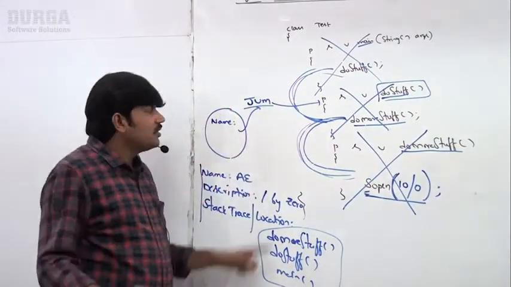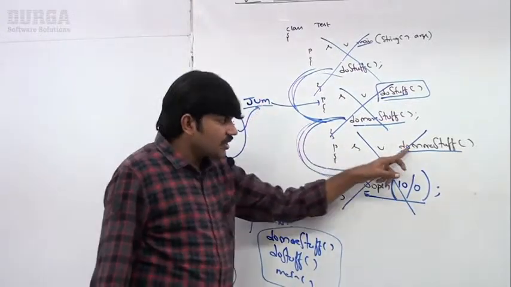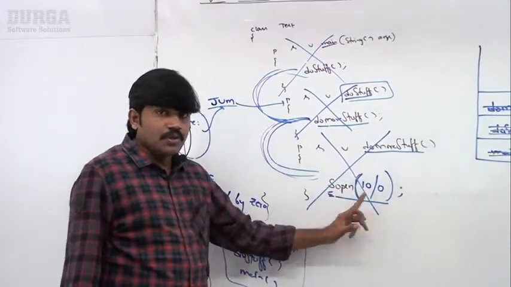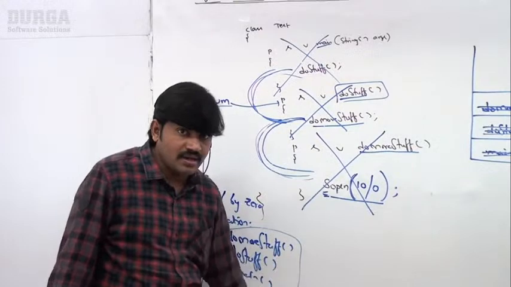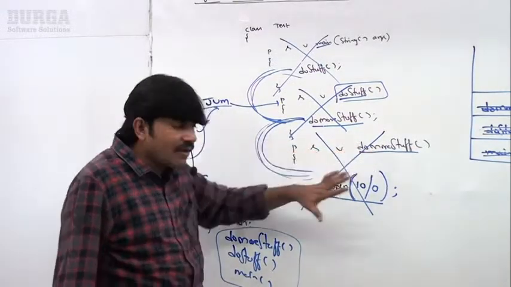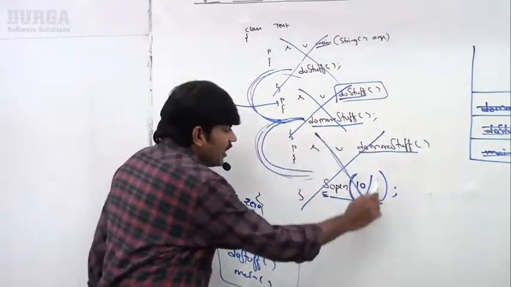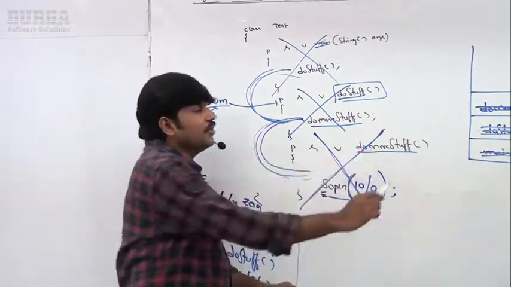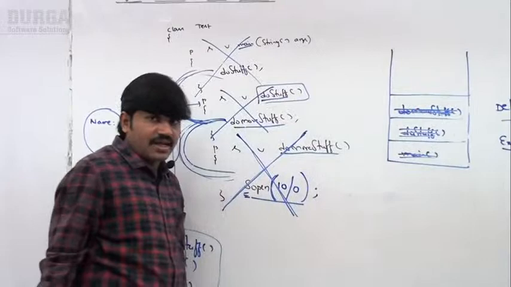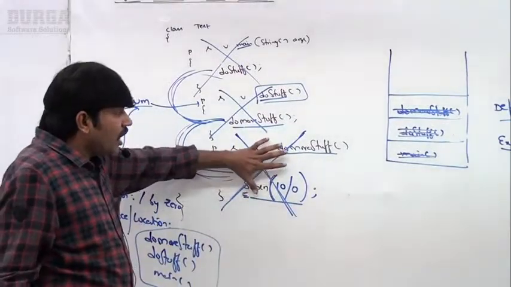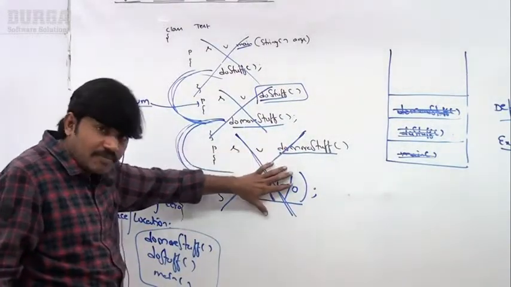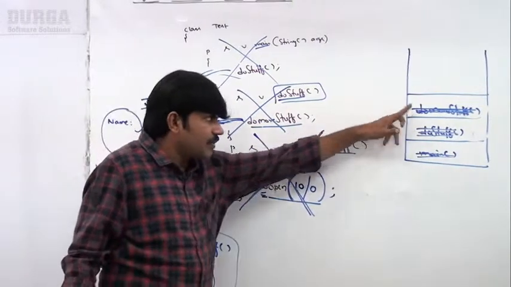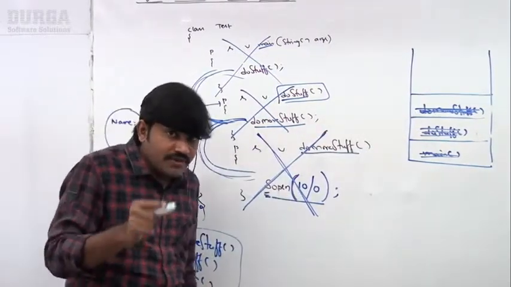Now the JVM will ask doMoreStuff: you raised some problem, do you have handling code or not? If you are not having handling code, I will terminate this method abnormally. The JVM will terminate this method abnormally and remove the corresponding entry from the stack. Remember that.